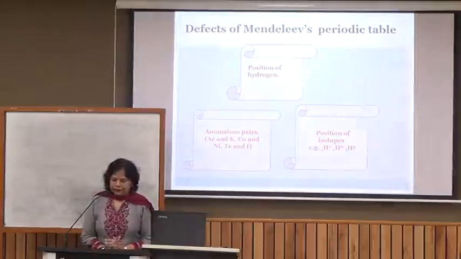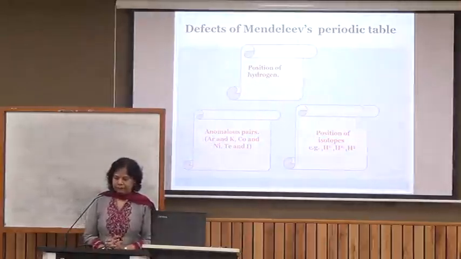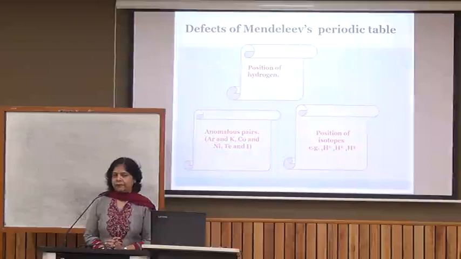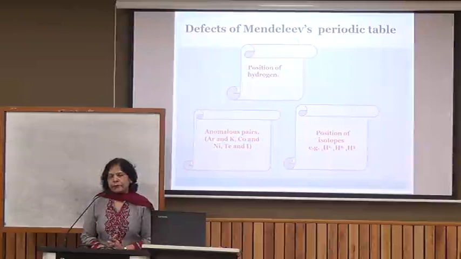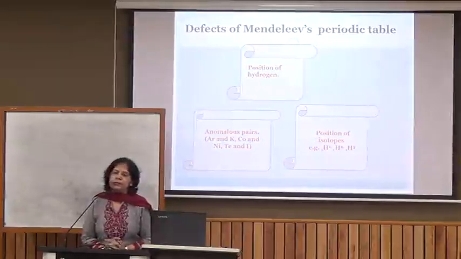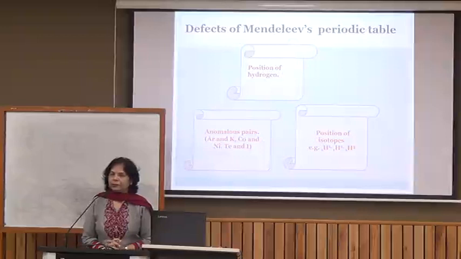This was another limitation. Then isotopes were a major challenge to Mendeleev's classification. Isotopes were not known at that time, but when they were discovered, they had the same atomic number but different atomic masses. So according to this, the isotopes of the same element should be placed in different slots, but there was no space for the isotopes.